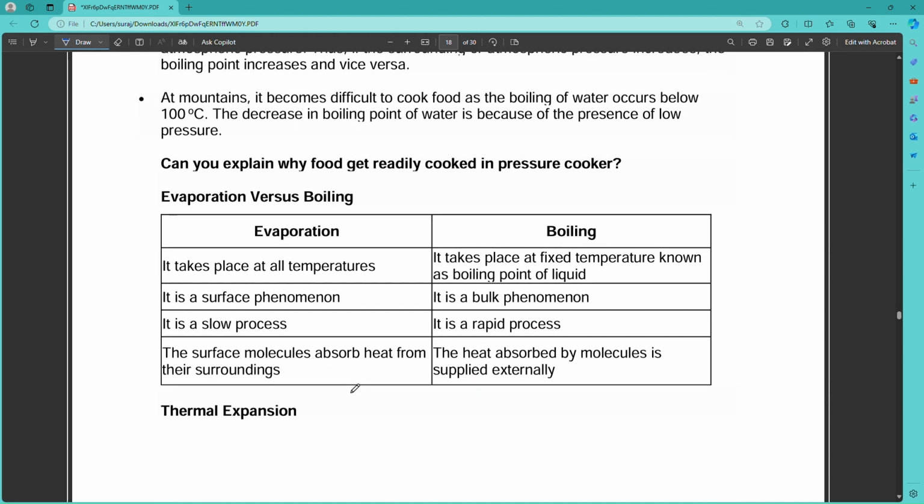And there is a difference between evaporation and boiling. Evaporation takes place at all temperatures. Boiling requires a fixed temperature. Evaporation is a surface phenomenon. Boiling is a bulk phenomenon. Evaporation is a slow process. Boiling is a rapid process. In evaporation, the surface molecules absorb heat from their surroundings. In boiling, the heat is absorbed by molecules from an external supply.